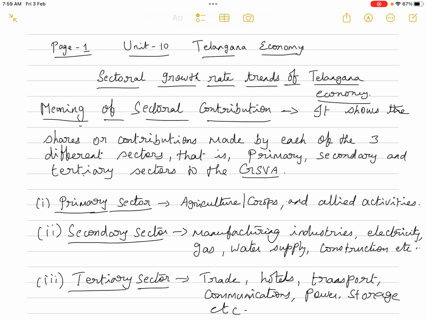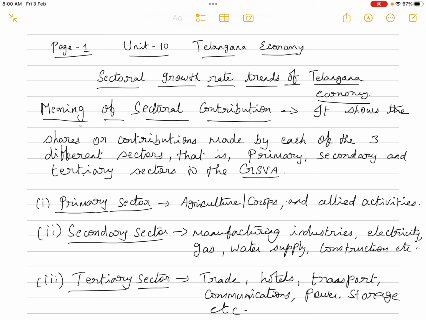In this class, we will check out the next question, the sectoral growth trade trends in the state of Telangana, which is in Unit 10, Telangana Economy. Okay, so this is also one of the 5 marks questions. So first, before moving on to the actual answer, let us see what is the meaning of sectoral contribution.